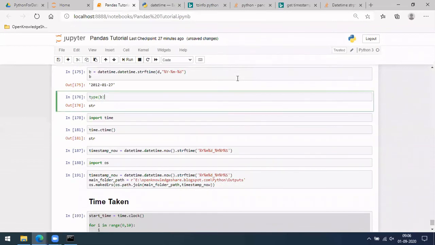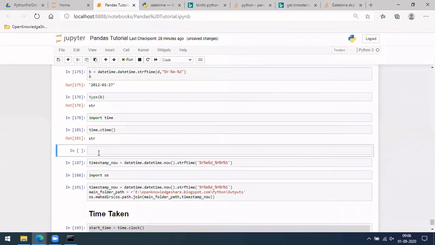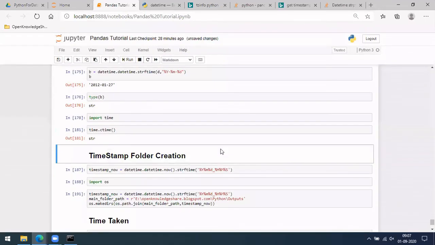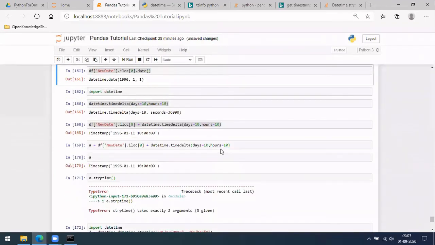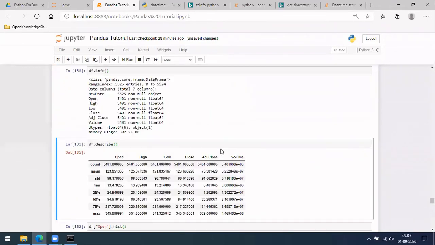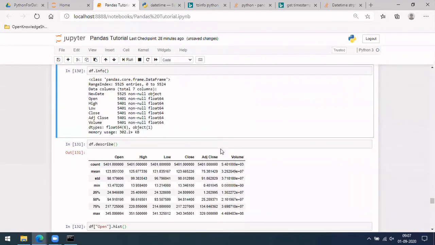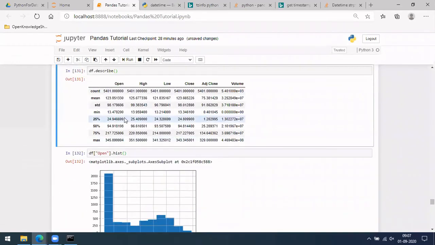So I'm just touching upon things which I have skipped before. In case you want to get this, so this is timestamp folder creation. Okay. So in the statistics part, we were talking about deviation and a few other things, right? Okay, so here we are talking about a few things, right?